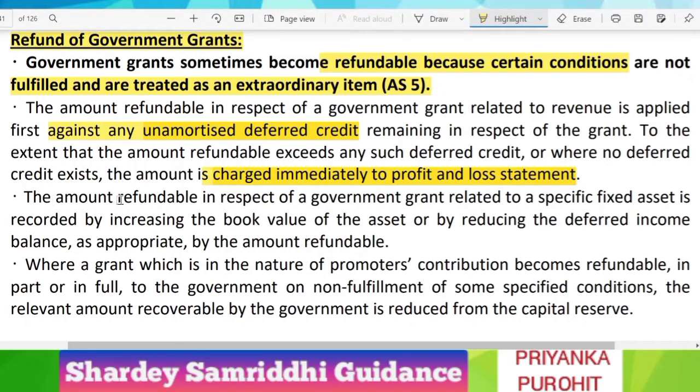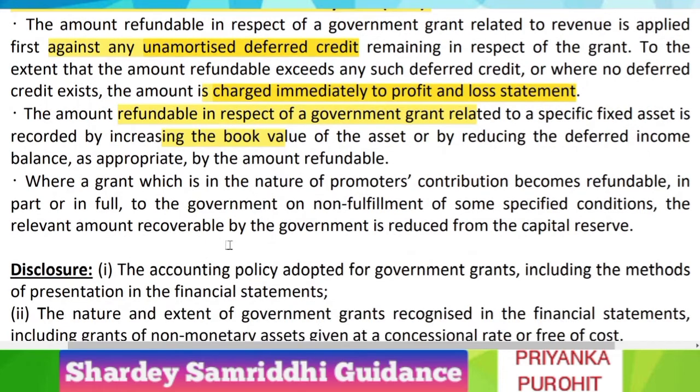The amount refundable in respect of government grant related to a specific fixed asset is recorded by increasing the book value of the asset or by reducing the deferred income balance as appropriate by the amount refundable. This case we have already discussed: if you have subtracted from the book value of the asset, now you have to increase the book value of the asset, or if you have reduced the deferred income, then you have to again reverse that entry.